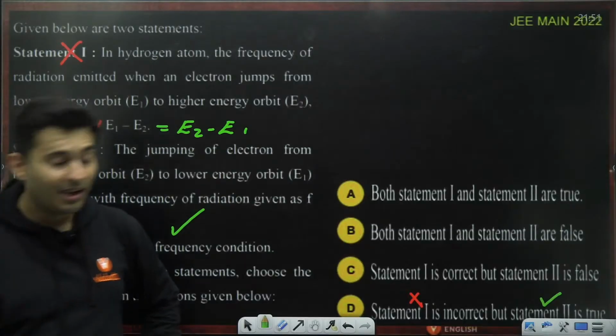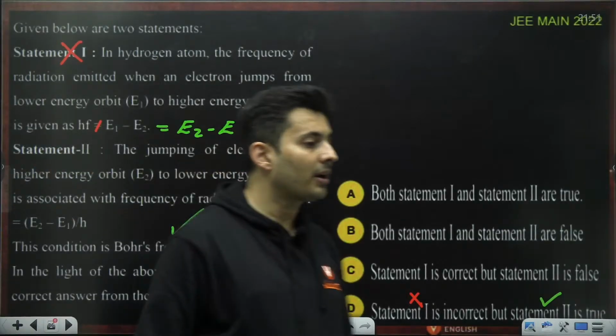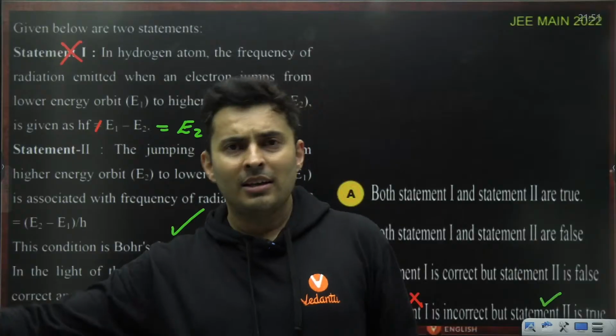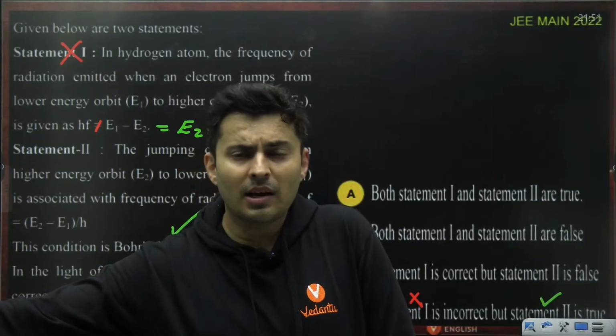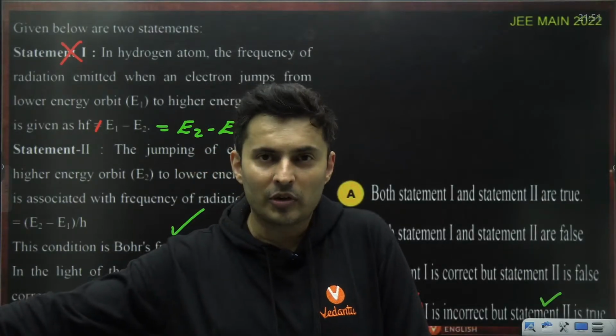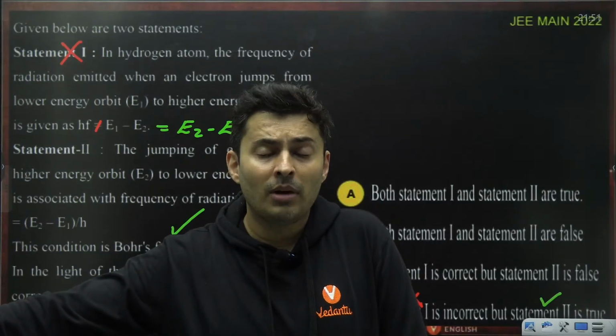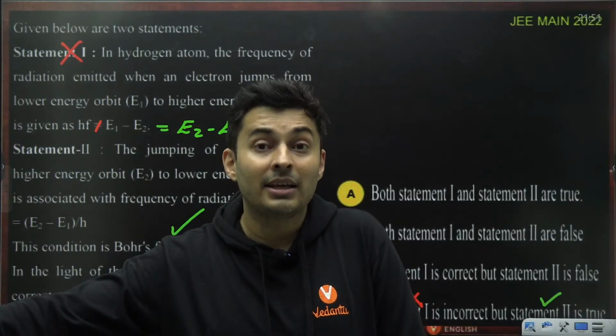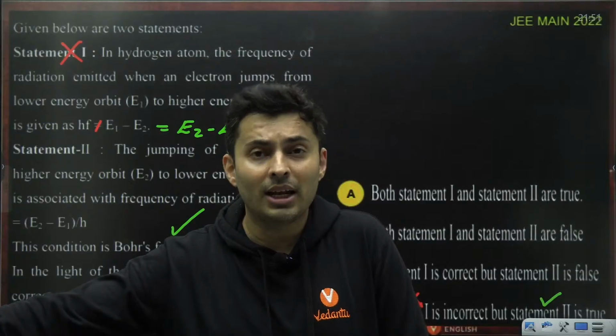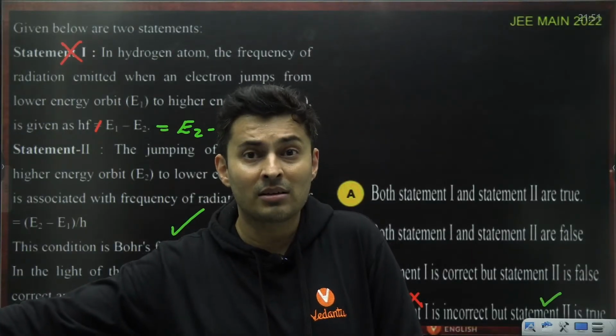I don't know whether you know this interesting fact about JEE Mains. The 100 percentile is almost a full score, most of the times. But 99 percentile is around 180, 190, sometimes even 200 marks.